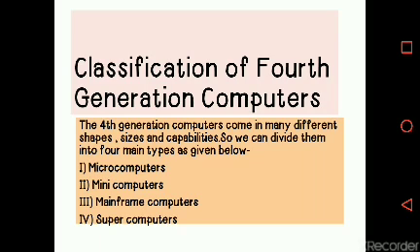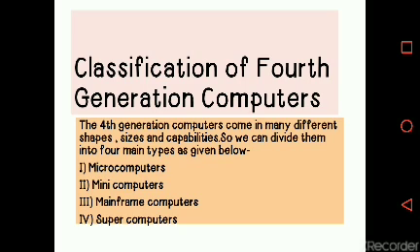Modern day computers or the fourth generation computers come in many different shapes, sizes and capabilities. So we can divide them into four main types as given below. First is microcomputers, second is mini computers, third is mainframe computers and fourth is supercomputers. On the basis of size, these computers are categorized into four types. Let's see them one by one.